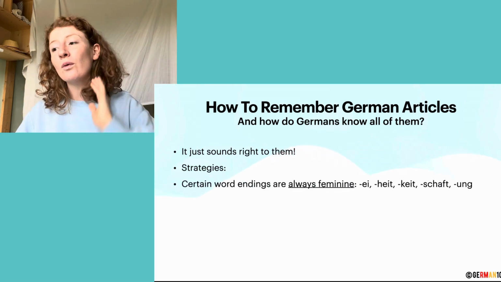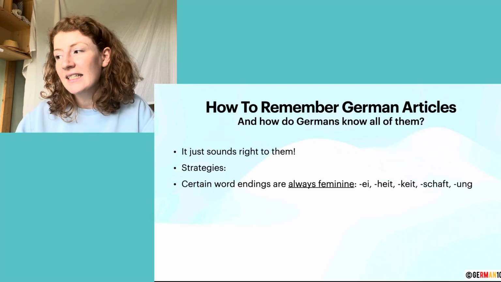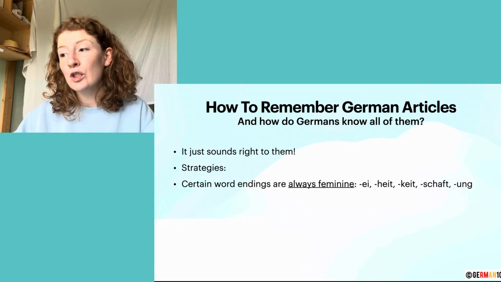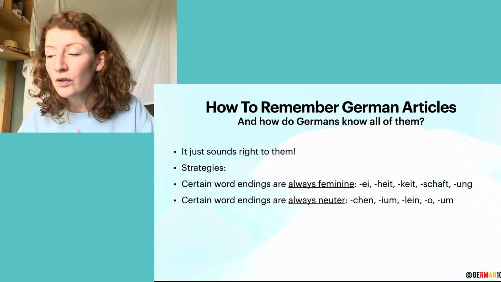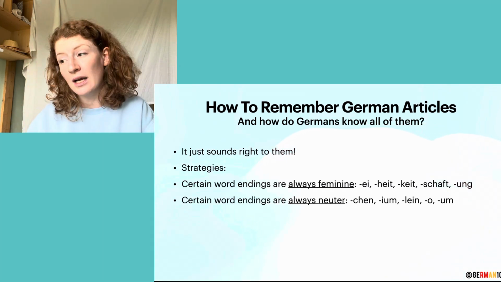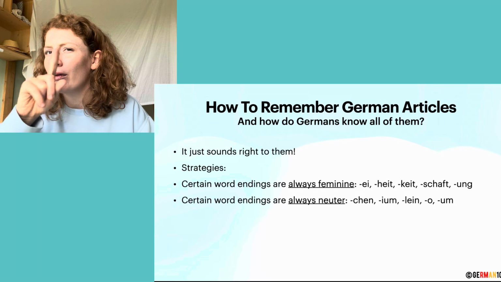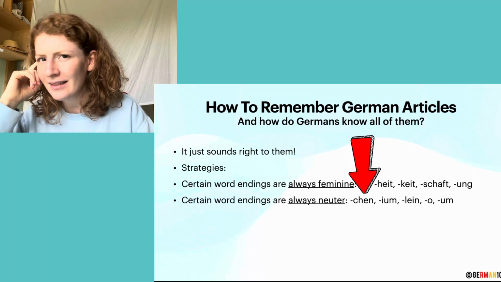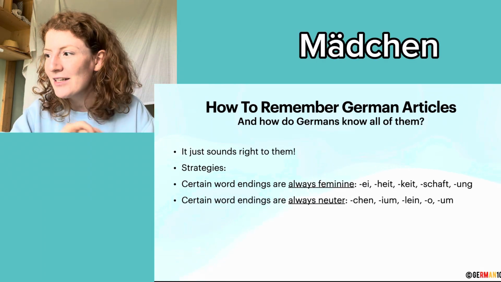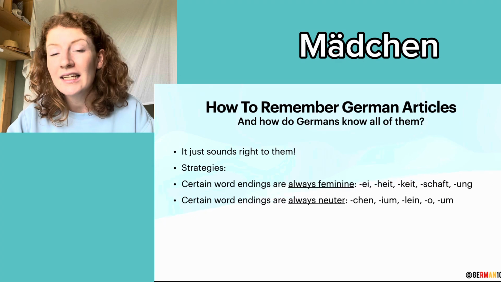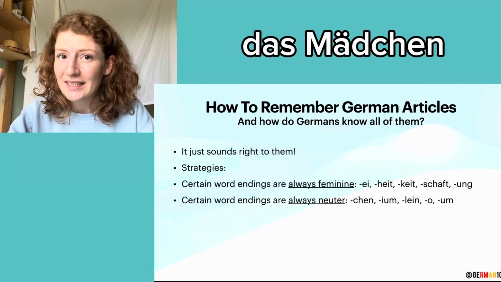a German learner. So certain word endings are always feminine. If the noun ends with ei, heit, keit, schaft, or similar, then it is usually always feminine and therefore has the article die. And certain word endings are always neuter. For example, nouns ending with chen, ium, lein, o, or similar. Now look at that first one, chen. Doesn't that look familiar? How do you say girl in German again? Mädchen, right? Mädchen. So chen is always neuter.